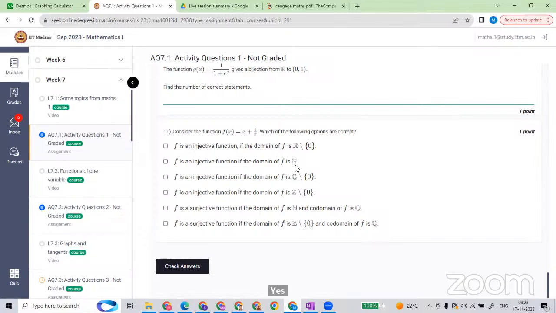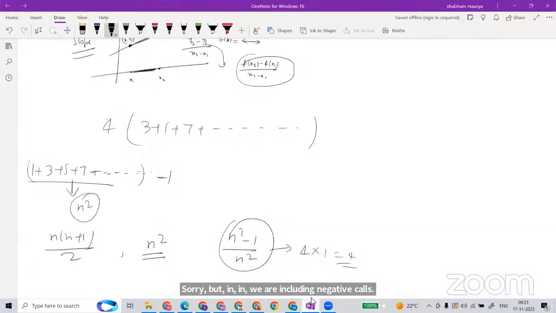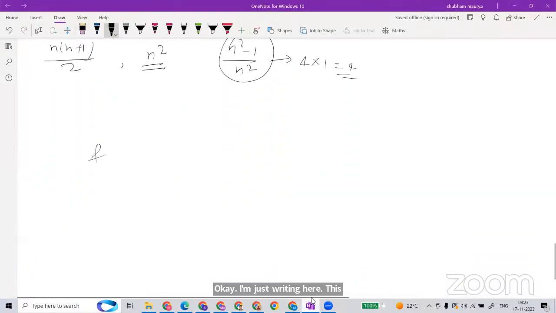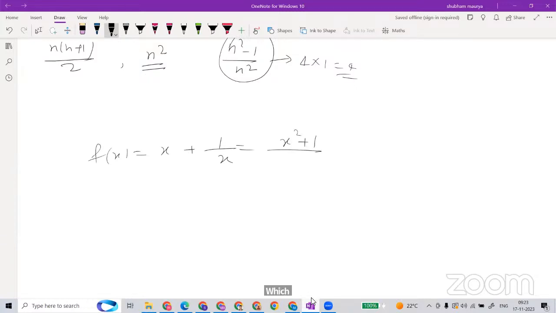How is it so? In integers we are including negatives also. I'm just writing here: fx is x plus 1 by x, which you can convert like this: x square plus 1 upon x.